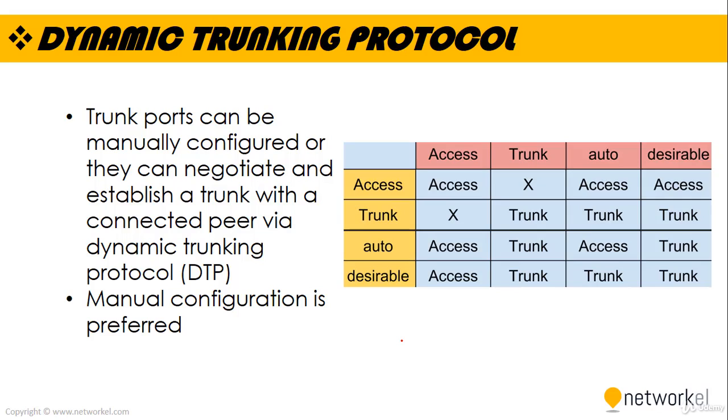If you want to create a trunk link between two switches, you should use, for example, trunk and trunk on both ends. You can use trunk and auto. You can use trunk and desirable. You can use auto and trunk, auto and desirable, and also we can use desirable with the trunk, auto and the desirable also.